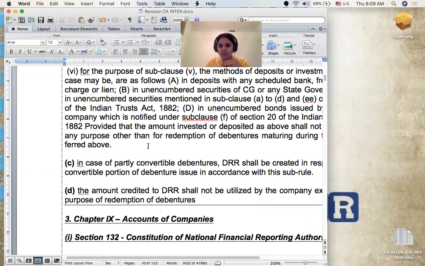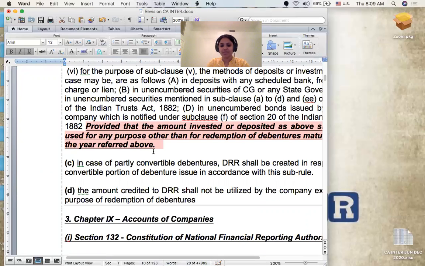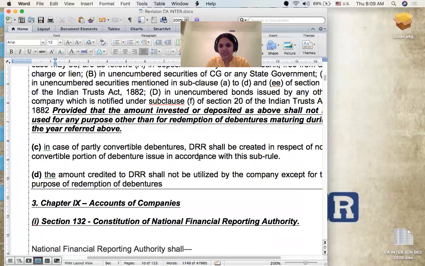Provided that any amount invested or deposited as above shall not be used for any purpose other than the redemption of debentures. Naturally, that's why we create this fund, right? And in case of partly convertible debentures, DRR is created in respect of the non-convertible portion, naturally. For the portion convertible into shares, you don't have to worry about it. Anyway, they're going to become shares one day and the holders become owners of the company. Only for the non-convertible part should DRR be created.